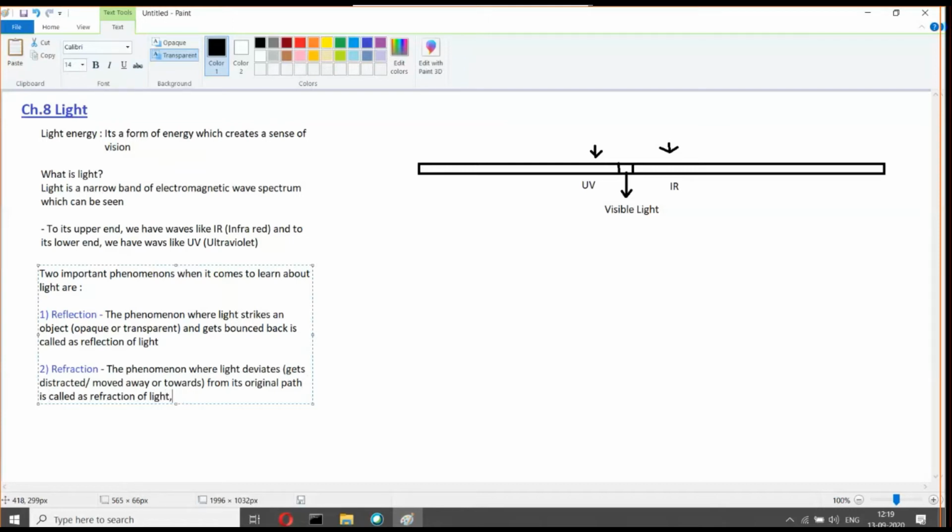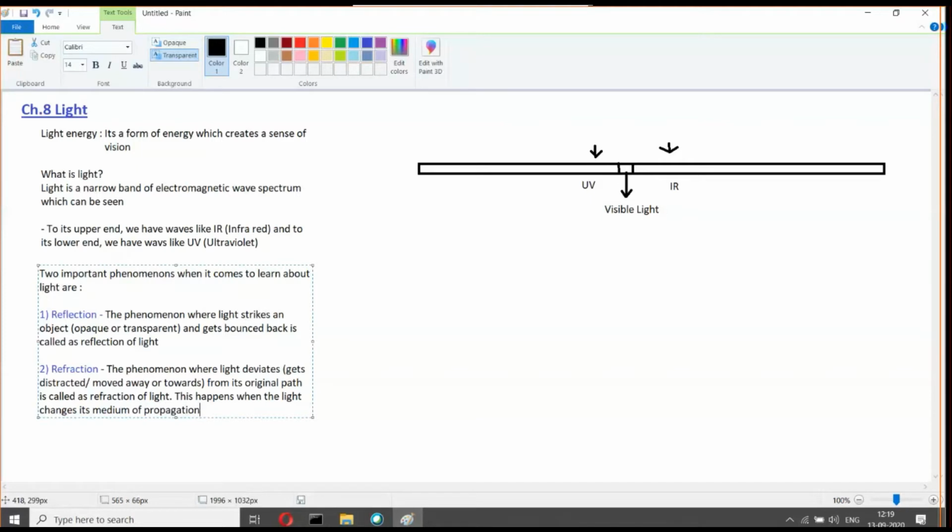This happens when light changes its medium of propagation. Propagation means the place where the light is moving.